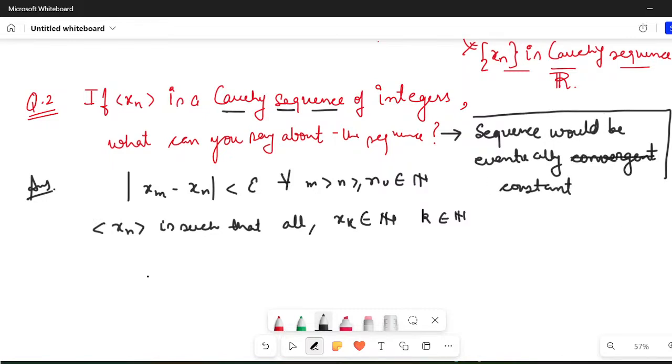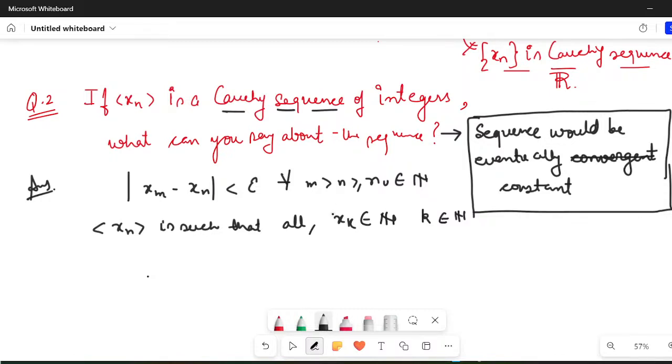This is what I want to convey through this particular question. That is why I have asked this question. So what I am saying is, if xn is a Cauchy sequence of integers, it means what? Each of these elements in the sequence is only an integer. So xn is such that all xk belong to the integers, where k belongs to the naturals. So all of these elements of the sequence are only integers.